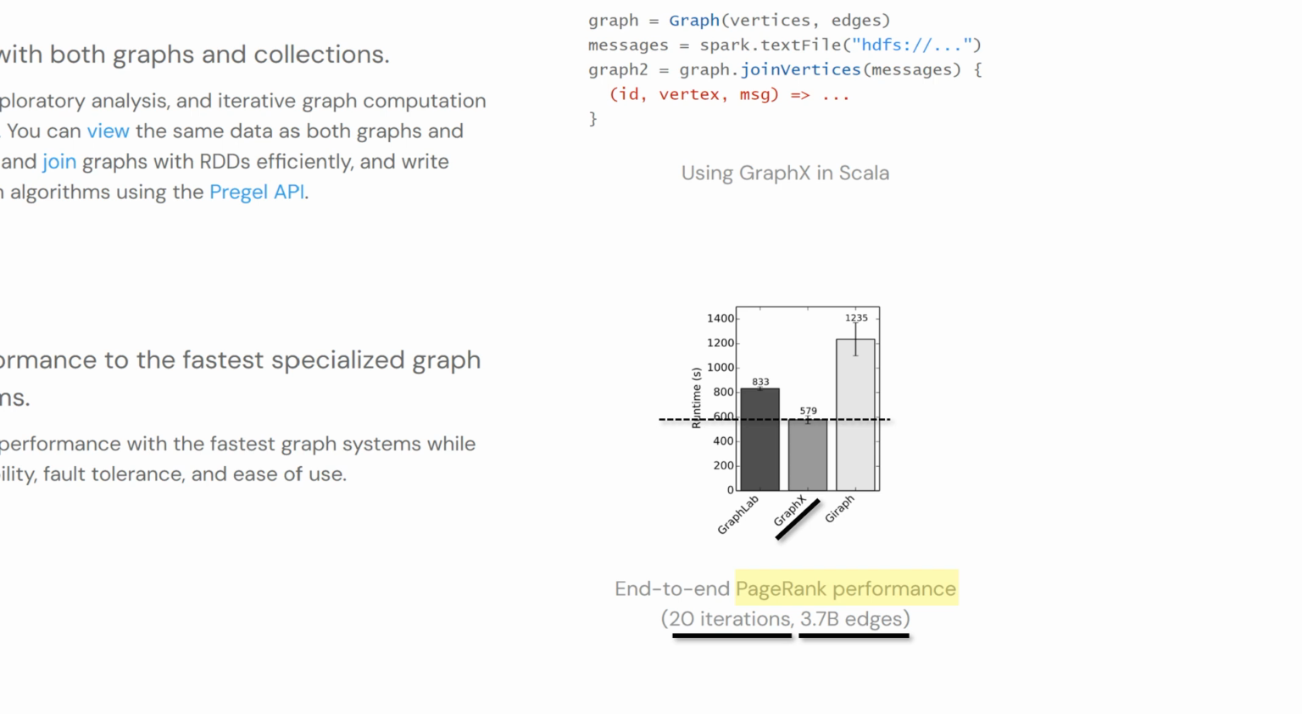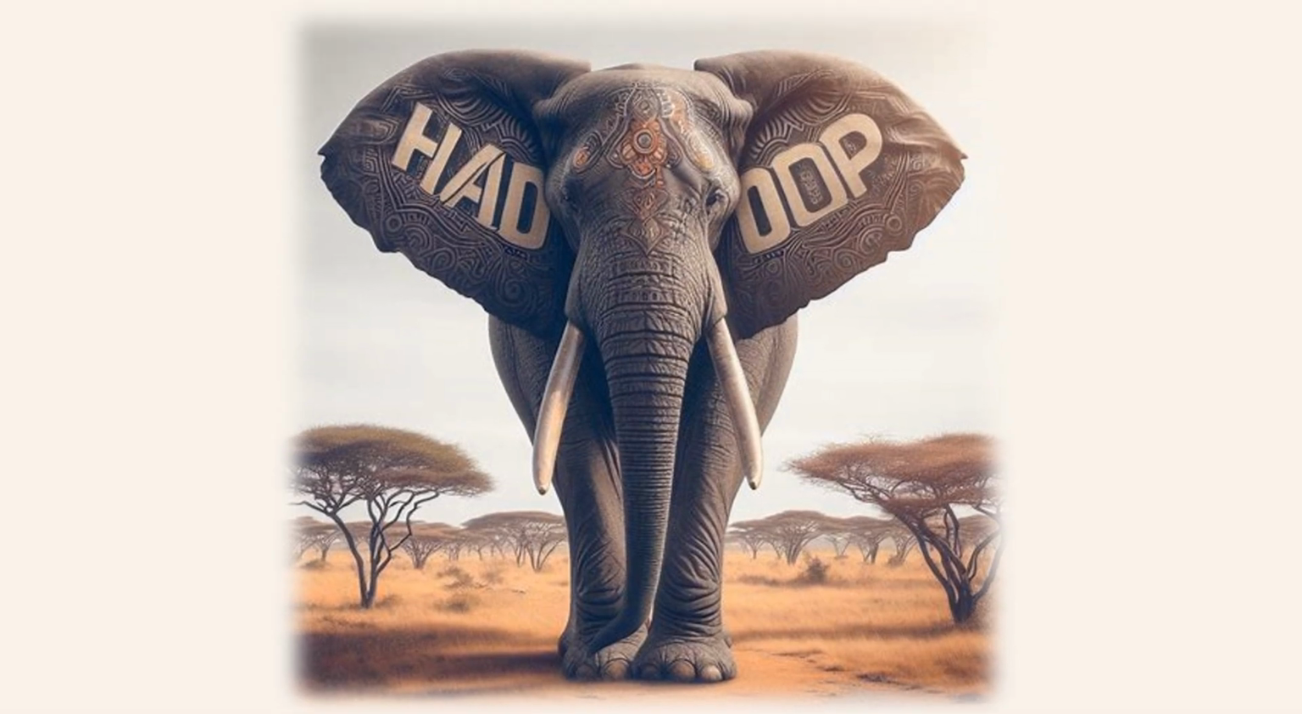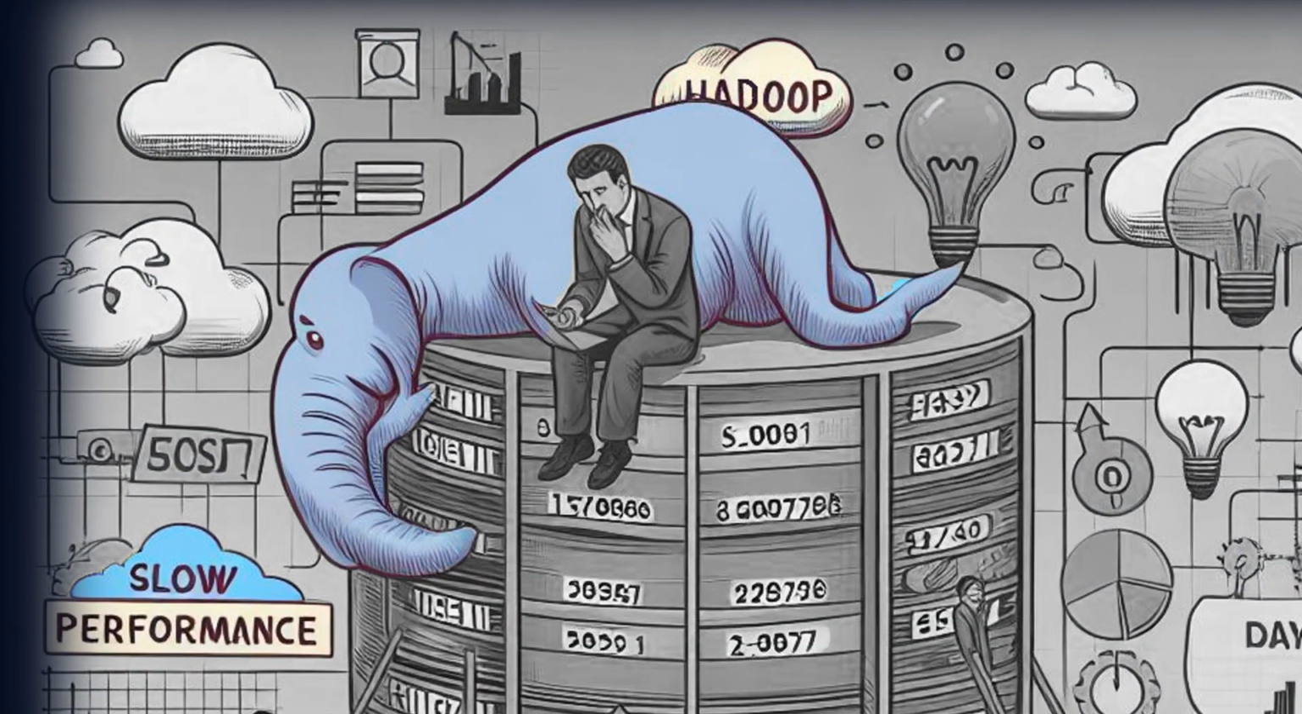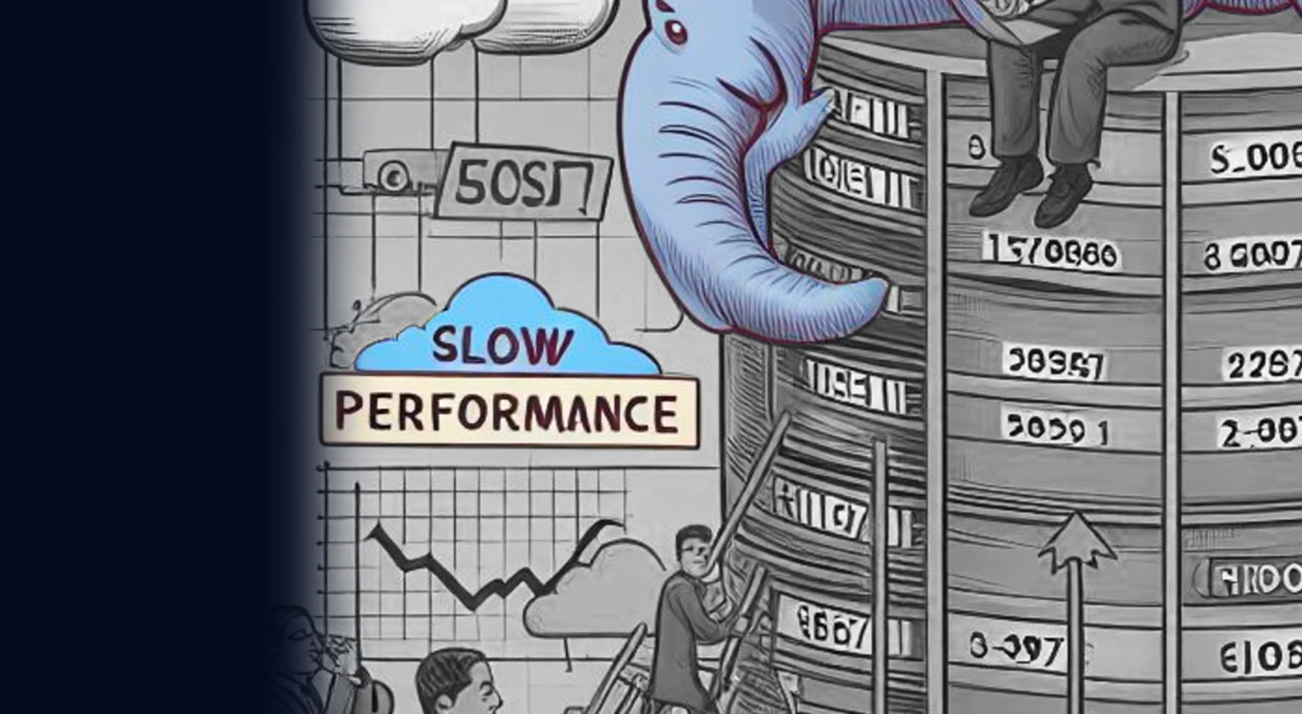Besides GraphX, Spark also offers another graph processing solution, which is GraphFrames, a DataFrame-based graph solution which is also very optimized. So Hadoop, which was a giant elephant that captured the whole market at one point, started losing its popularity, and that was primarily due to slow performance.